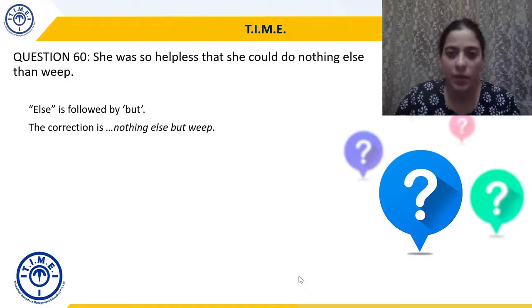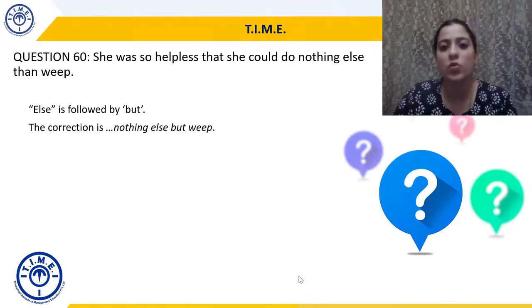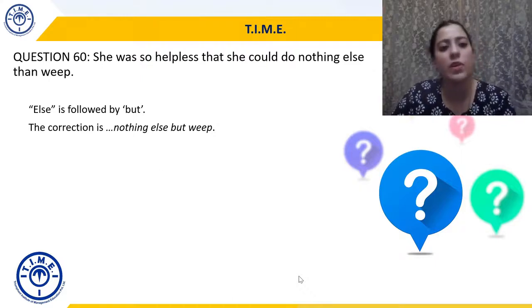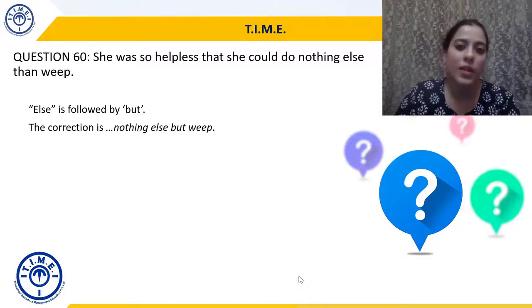Okay, sometimes you'll even hear she was so helpless that she could do nothing but weep, but nothing else is a better usage. That's why we'll go with that. She was so helpless that she could do nothing else but weep.